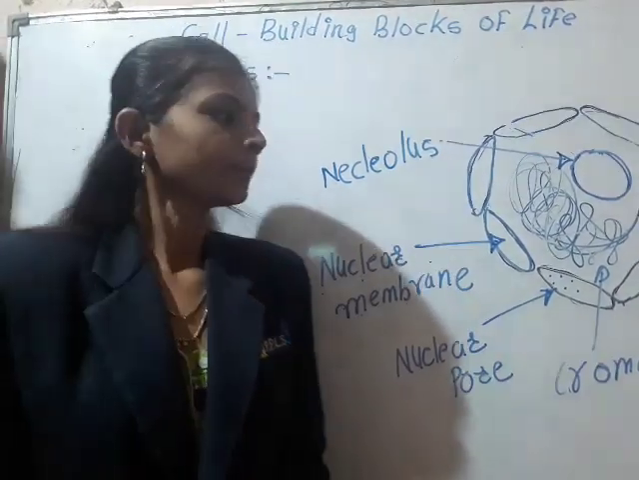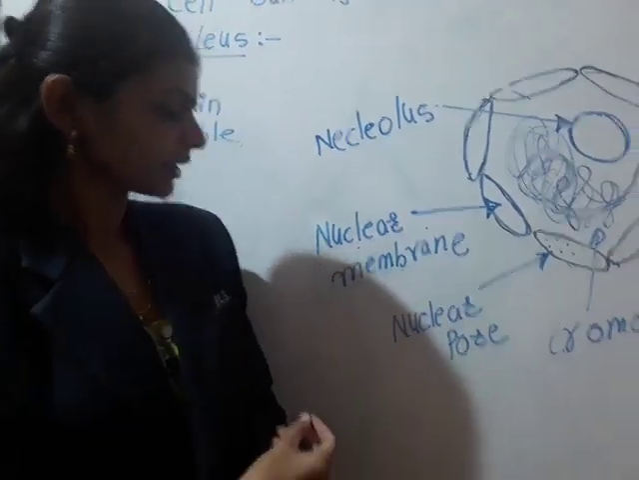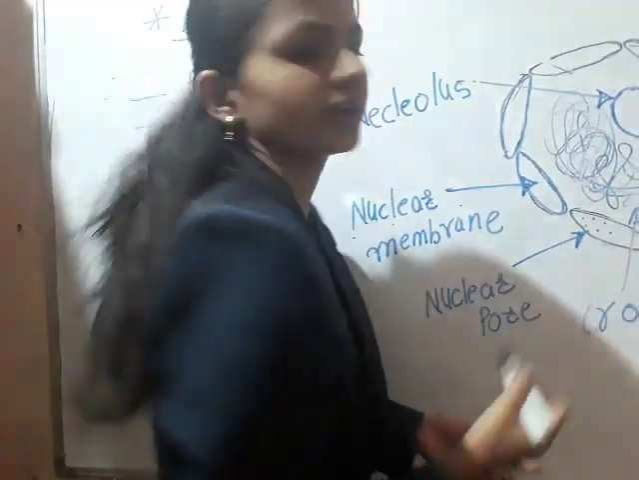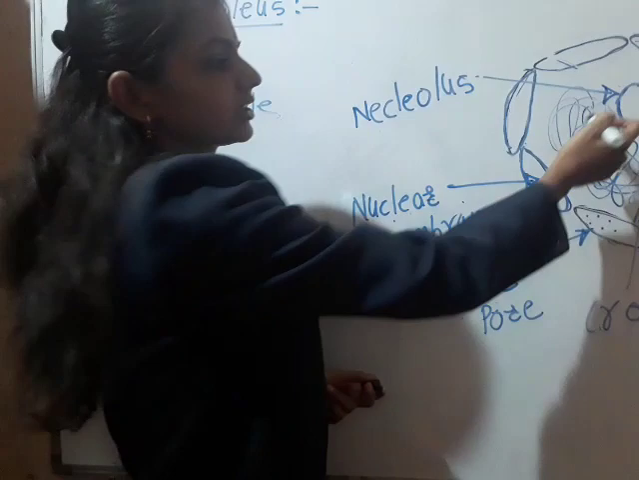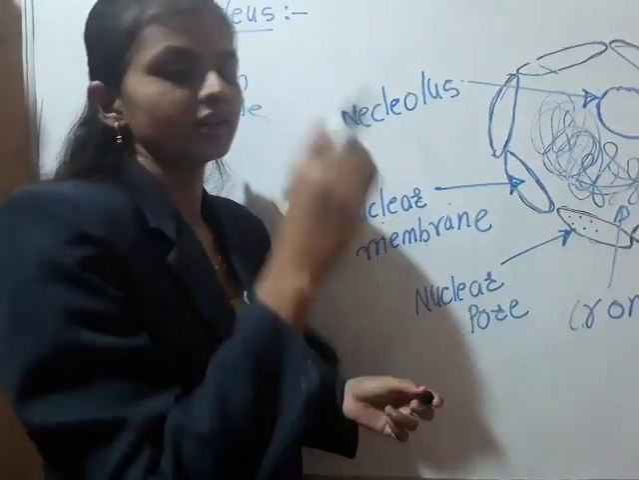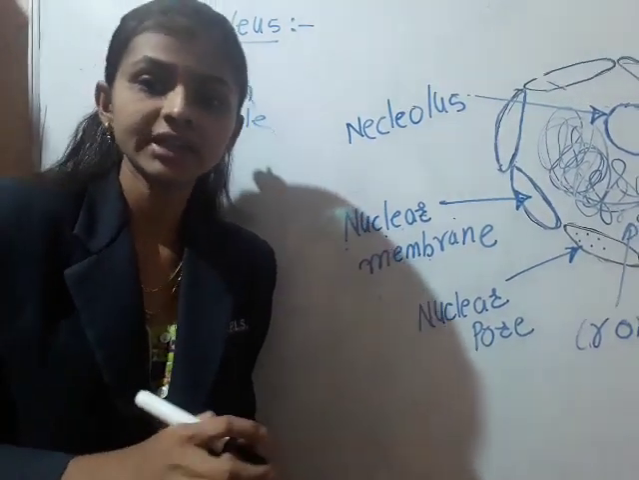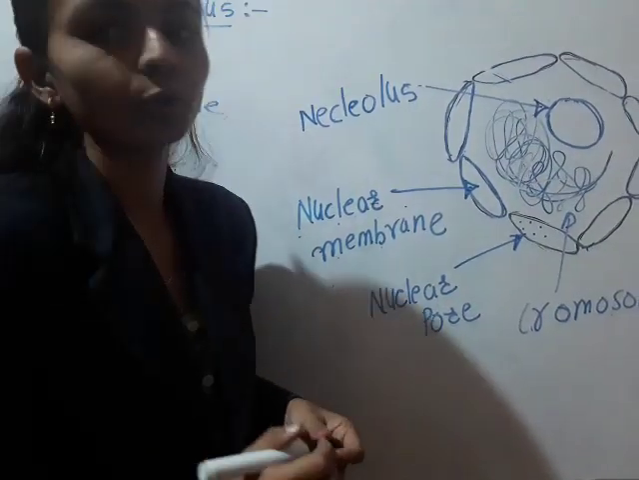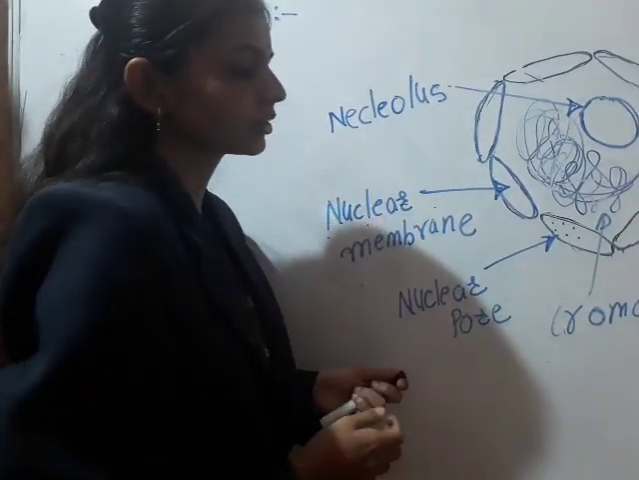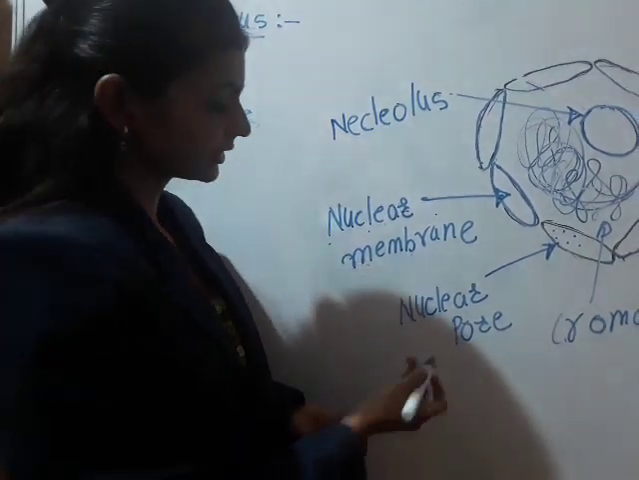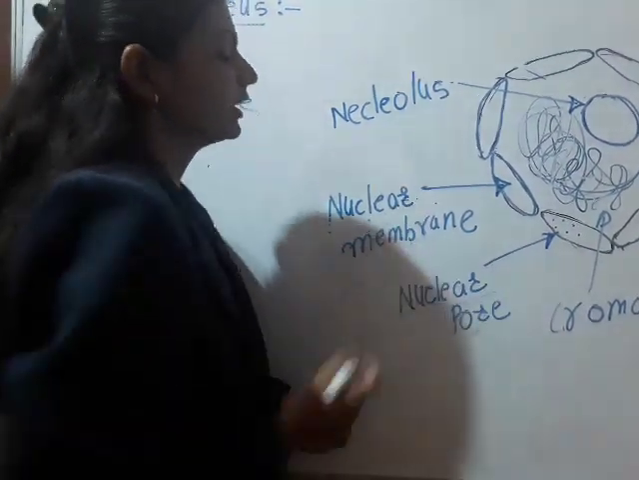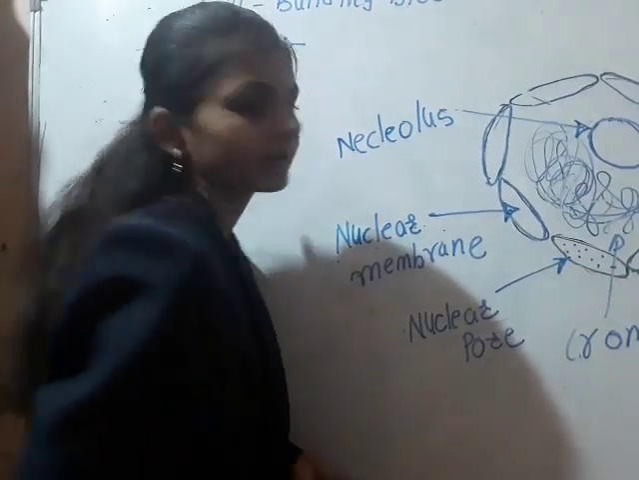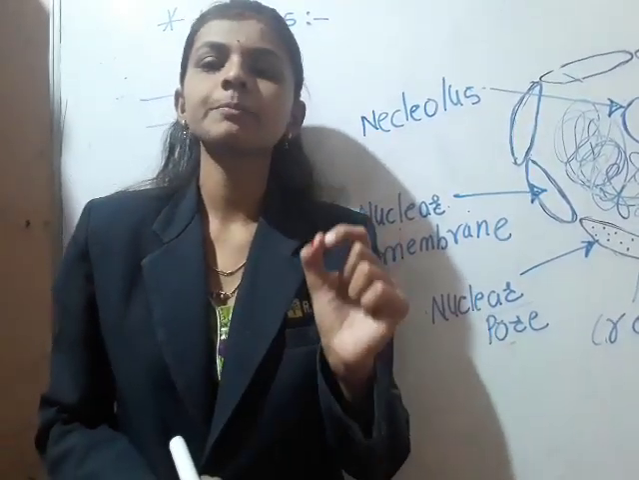Clear? Now in that nucleoplasm, some thread-like structure is present. This thread-like structure is known as the chromosomes. Before introducing the chromosomes, one more part remains, that is the nuclear pores. We already discussed the nuclear membrane. On the nuclear membrane some pores are there.